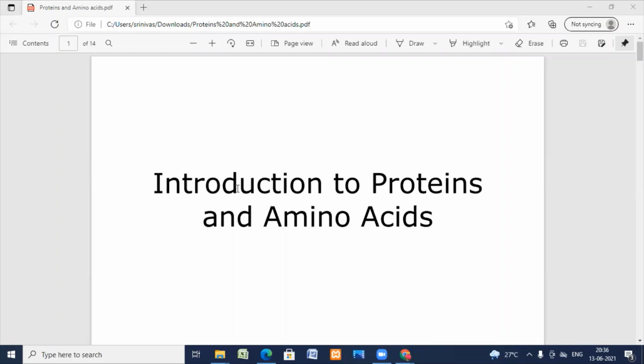Today's learning objective is about Introduction to Proteins and Amino Acids. Organic compounds which contain one amino group and one carboxyl group in the same molecule are known as amino acids. Amino acids on combination give peptides and polypeptides. Polypeptides on combination give you the proteins.